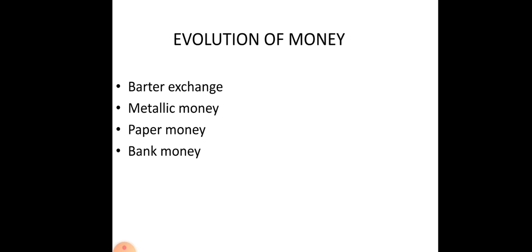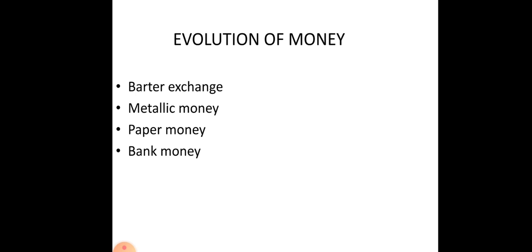Now also we are using metallic money, not silver but some metal that is not so valuable. We are using those coins. Now you are using metallic coins, no? That is the 1 rupee coin, 2 rupee coin, 5 rupee coin. After barter exchange, kings invented metallic money, made of gold and silver metal.